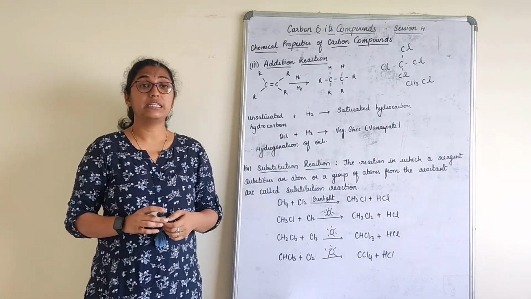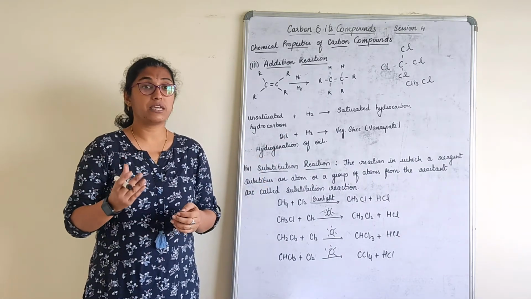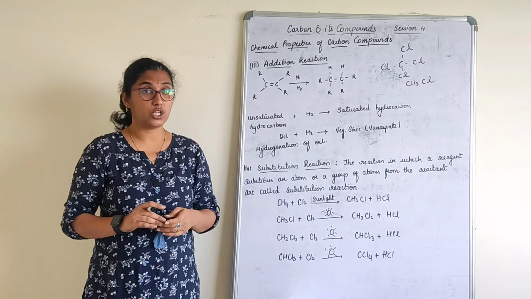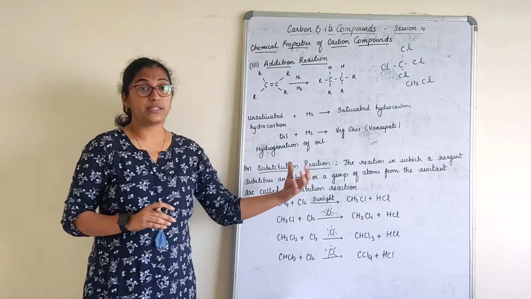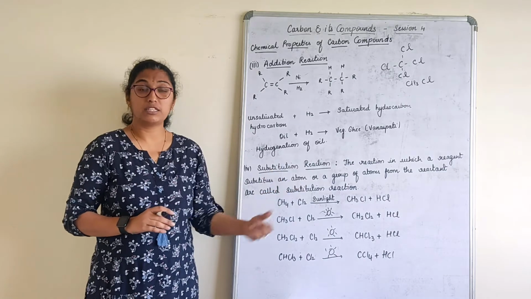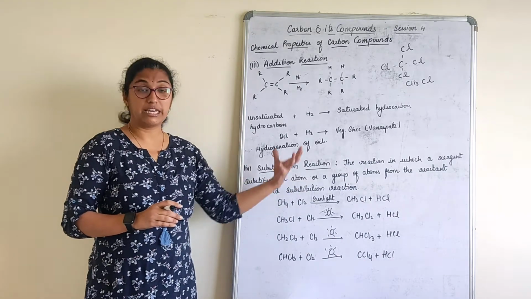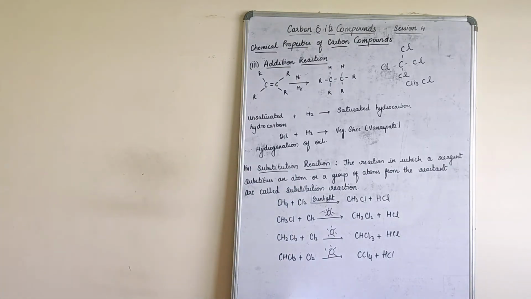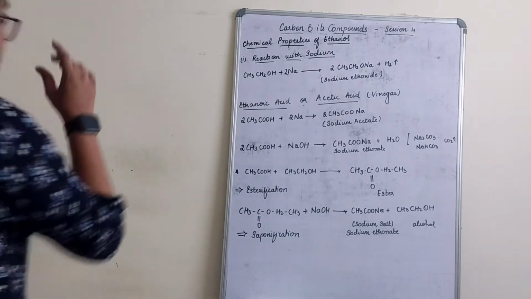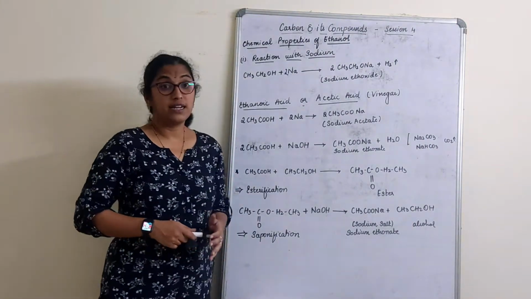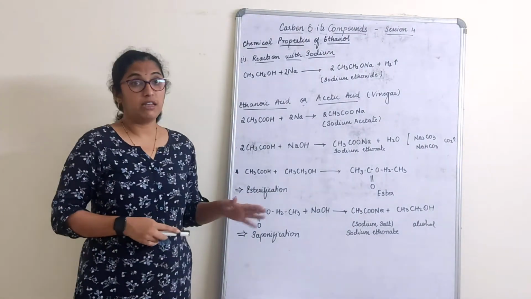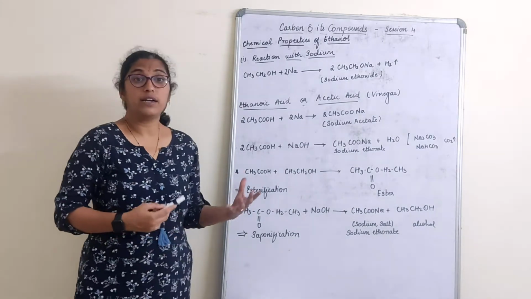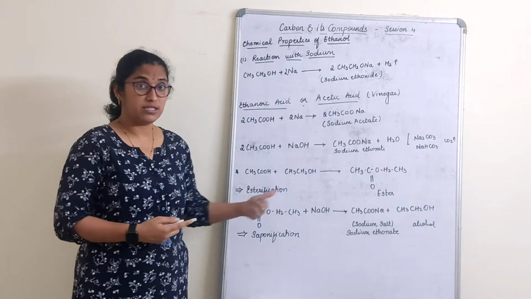Next we understand some more properties, that is chemical properties of ethanol and ethanoic acid. How do they react with, say, a base or an alkali? What are the reactions formed? What are the products formed? We'll understand that. So let's understand some chemical properties of ethanol and ethanoic acid, and we'll also understand their properties and uses later.